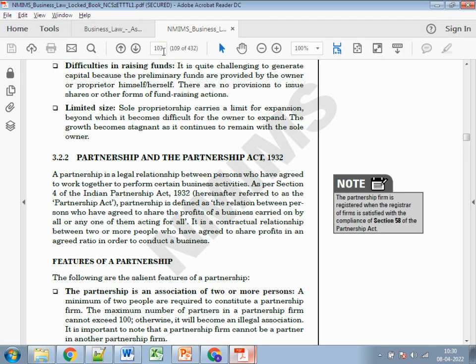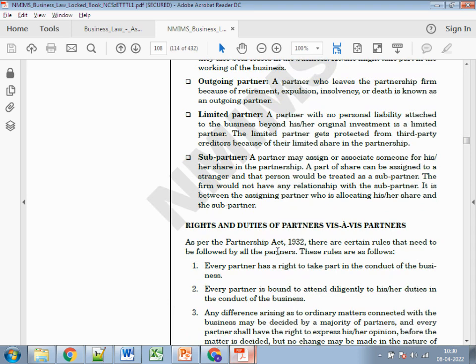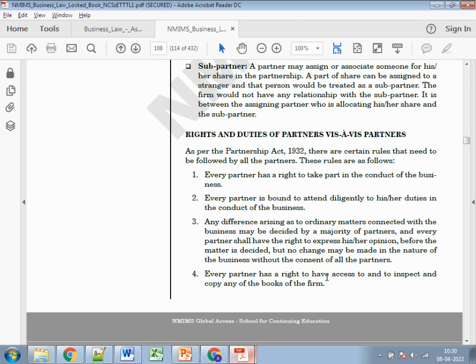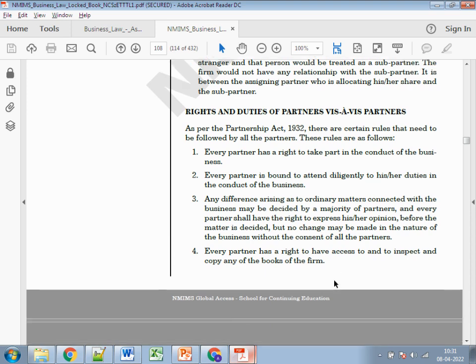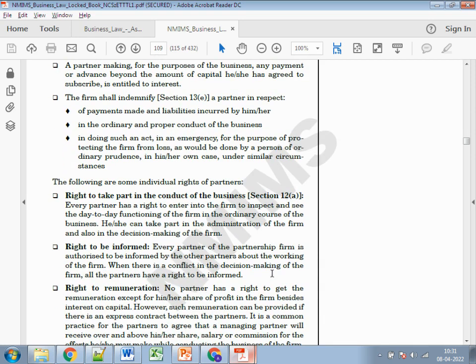Then comes page number 108. In 108, it mentions the rights and duties of the partner vis-a-vis the partner. Definitely, if you are advising someone when there are some disputes, then you need to explain what the key rights and duties are. These are very short ones, around 150 to 200 words. So yes, you need to refer to this one.